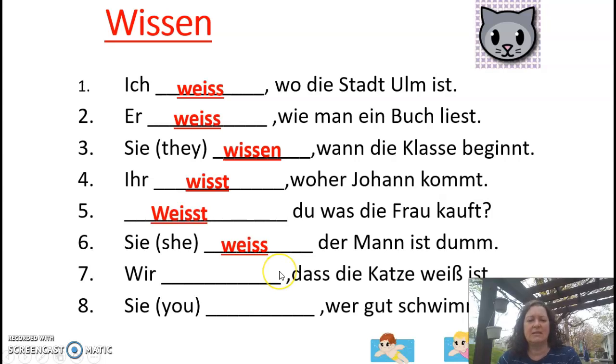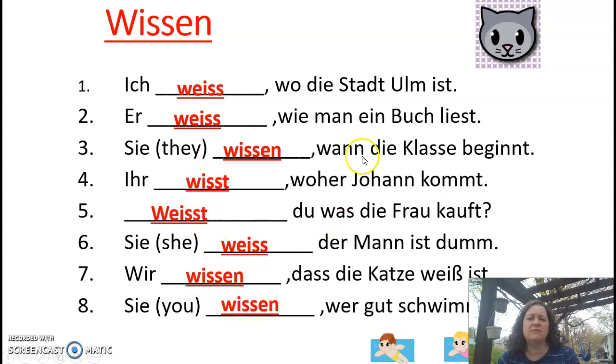Wir blank, dass die Katze weiß ist. Wir wissen, dass die Katze weiß ist. What does this word weiß here mean? Hopefully you said white, because that's the only thing that makes sense, that the cat is white. Not the cat is knows. Doesn't make any sense. Sie, meaning you formal, you're talking to a teacher or somebody. Wer gut schwimmt, who swims well. Sie wissen, wer gut schwimmt. You know who swims well.